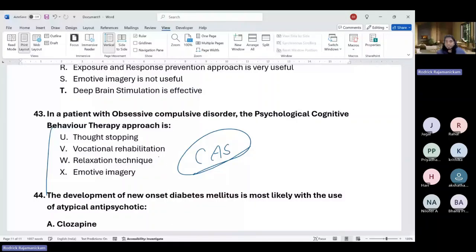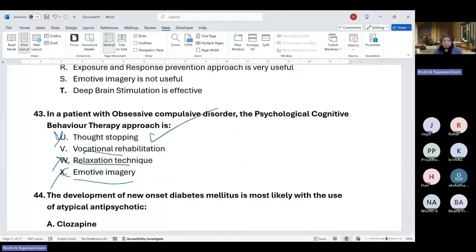So cognitive behavior therapy, at least the recent, most research evidence-based ones, advise against thought stopping. Even relaxation, they advise against. But sometimes if the person's anxiety is way over the peak, they may use it as an adjunct. Very rarely, but ideally it is contraindicated. Okay. So occasional rehabilitation, though it's not related at all. Imagery can also be contraindicated, so it can become a compulsion too. So we do not do that in OCD. But the answer key says it's thought stopping.